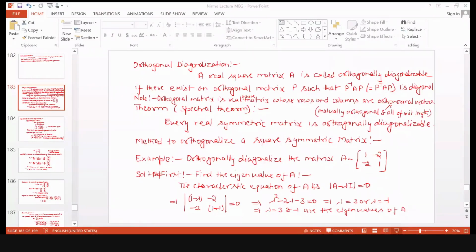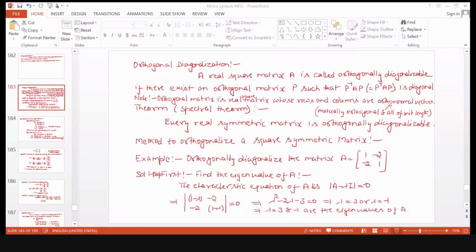And for lambda is equal to minus 1, you are getting the 1, 1 vector. बाकी लोगों का भी यही आ रहा है. Yes, sir. So that is also 1, 1. That I will denote by b2.